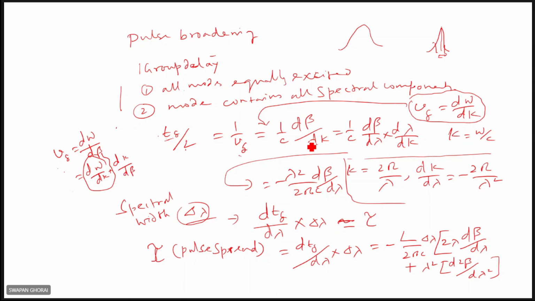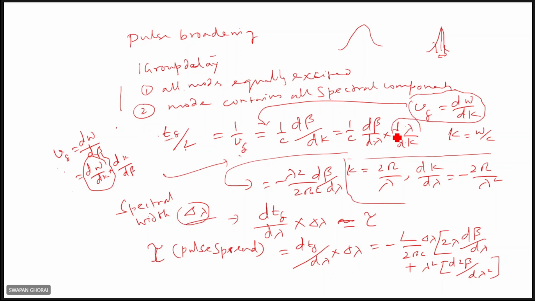That's what it is here. You see 1 upon c d beta upon dk, 1 upon Vg. So that is actually 1 upon c d beta, in terms of lambda. Also you can write it d beta by d lambda mathematically. In lambda variation, if you consider d beta by d lambda into d lambda by dk, you see d beta by d lambda, right?